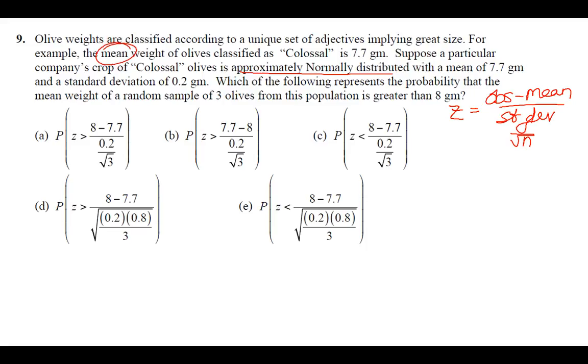So A and B both have the standard deviation set up correctly. We have the standard deviation from the population, 0.2, divided by the square root of 3, which is the square root of our sample size. So that's good. So picking between A and B, I just need to pick the one that has the observation minus the mean, not the other way around. Okay, so the one that's set up correctly is A. You have your observation minus your mean over your standard deviation, where the standard deviation is the population standard deviation divided by square root of the sample size. So that's got to be A.